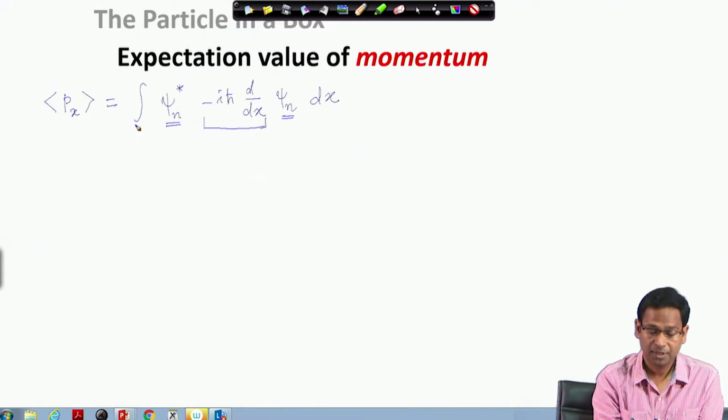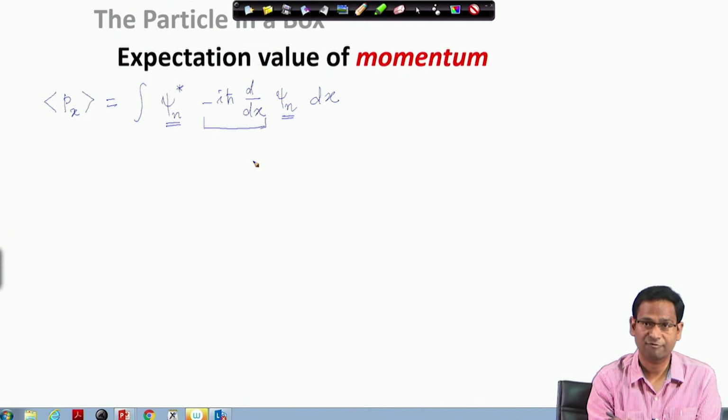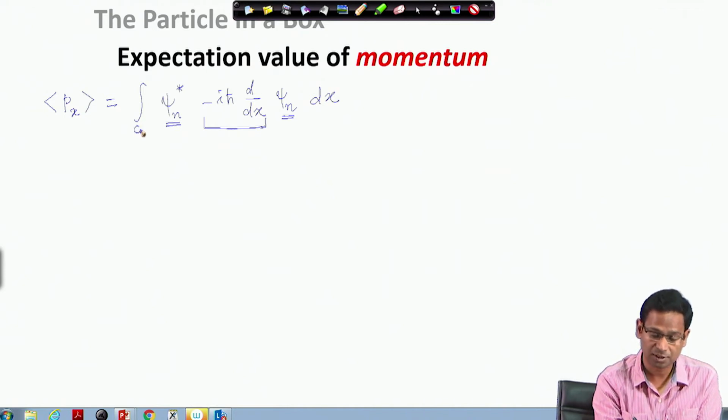The integration limit, as you remember, the x axis is defined from minus infinity to plus infinity, but then we have also mentioned that between 0 and L the particle experiences 0 potential. Outside this box, particle experiences infinite potential. Outside the box, the wave function vanishes. So therefore our integration limit we can set as 0 to L.